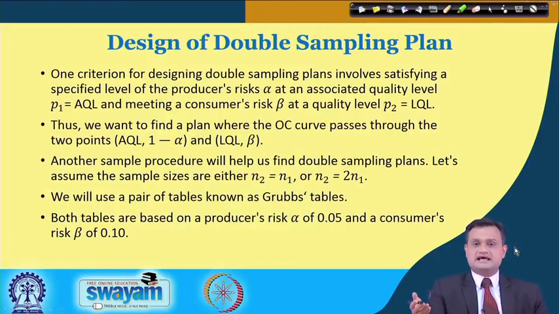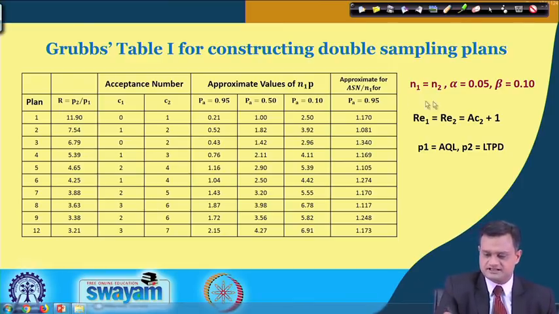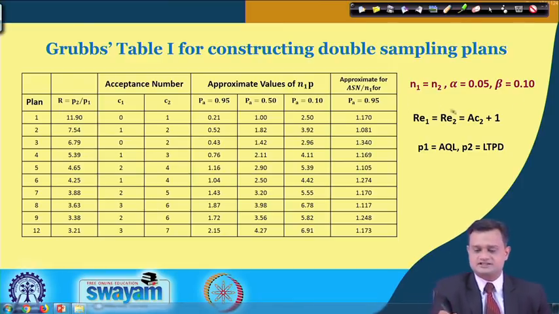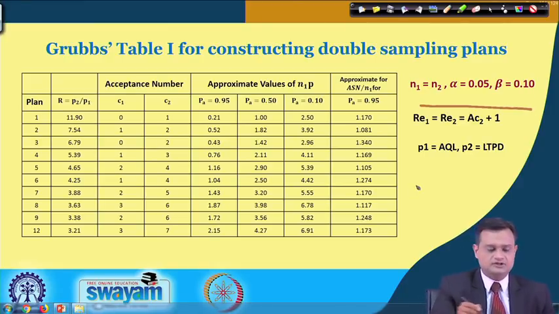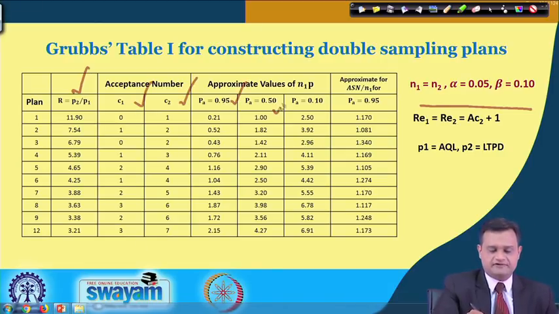You can design this double sampling plan in the same way for AQL, 1 minus alpha, LQL, beta, and you have the Grubbs table. There are two tables. The first table is for N1 equal to N2, alpha equal to 0.05 and beta equal to 0.1, and you have R equal to P2 by P1, C1, C2, PA 0.95, PA 0.5, PA 0.1.